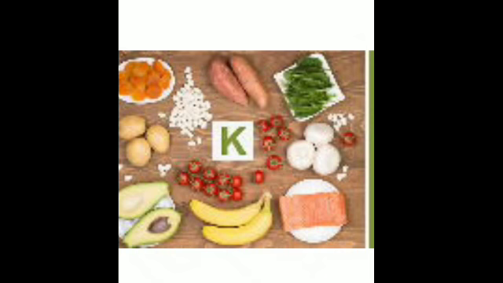Now this is the next mineral, that is potassium, and these are the foods which are rich in potassium, that is nuts, bananas, spinach and whole grains. They all contain a significant amount of potassium, and the function is in maintaining the functioning of nerves and muscles both. That is why a person who is suffering from deficiency of potassium experiences muscular weakness and paralysis both.